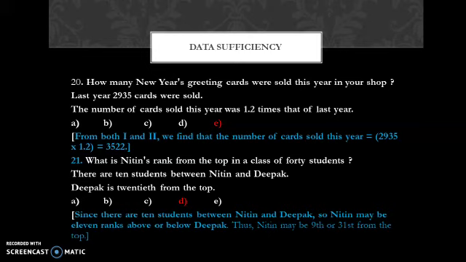The last question. What is Nitin's rank from the top in a class of 40 students? Two statements. There are 10 students between Nitin and Deepak. Second statement: Deepak is 20th from the top. Since there are 10 students between Nitin and Deepak, Nitin may be 11 ranks above or below Deepak. So Nitin may be 9th or 31st from the top.